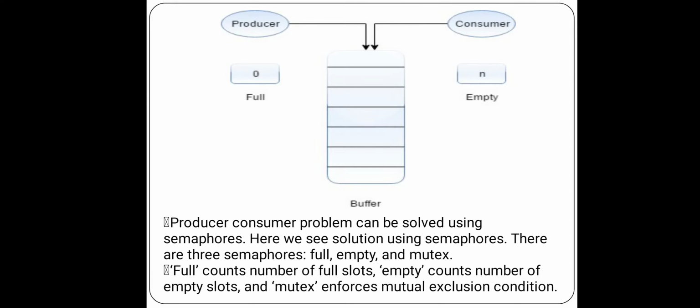The producer-consumer problem can be solved by using semaphores. Here we see the solution using semaphores. There are three semaphores: full, empty and mutex. We take one more variable, called mutex. Empty counts the number of empty slots, full counts the number of full slots, and mutex enforces the mutual exclusion condition. This is the producer-consumer problem.